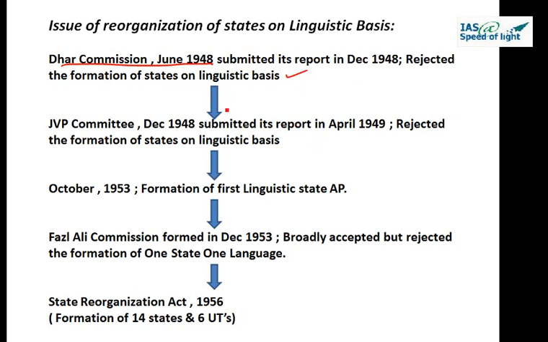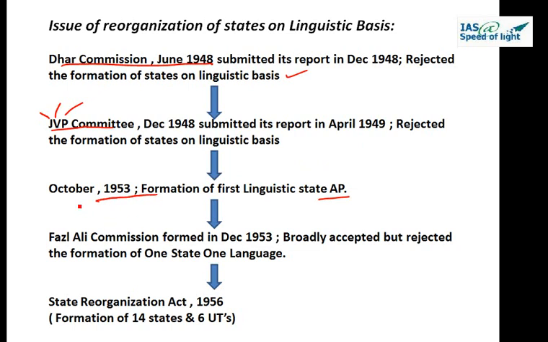After that, immediately, one more committee, the JVP committee, was formed. J is Jawaharlal Nehru, V is Vallabhbhai Patel, and P is Pattabhi Sitaramayya, famously known as the JVP committee. Formed in December 1948, it submitted a report in April 1949. This committee also rejected the formation of states based on language. But the Government of India was forced to form the first linguistic state, Andhra Pradesh, in 1953.